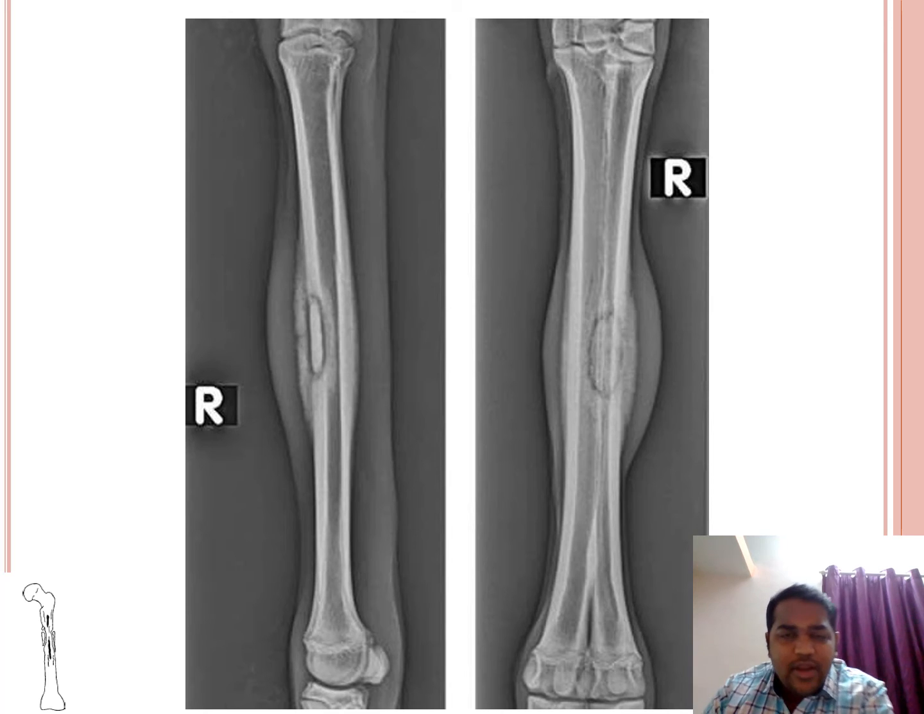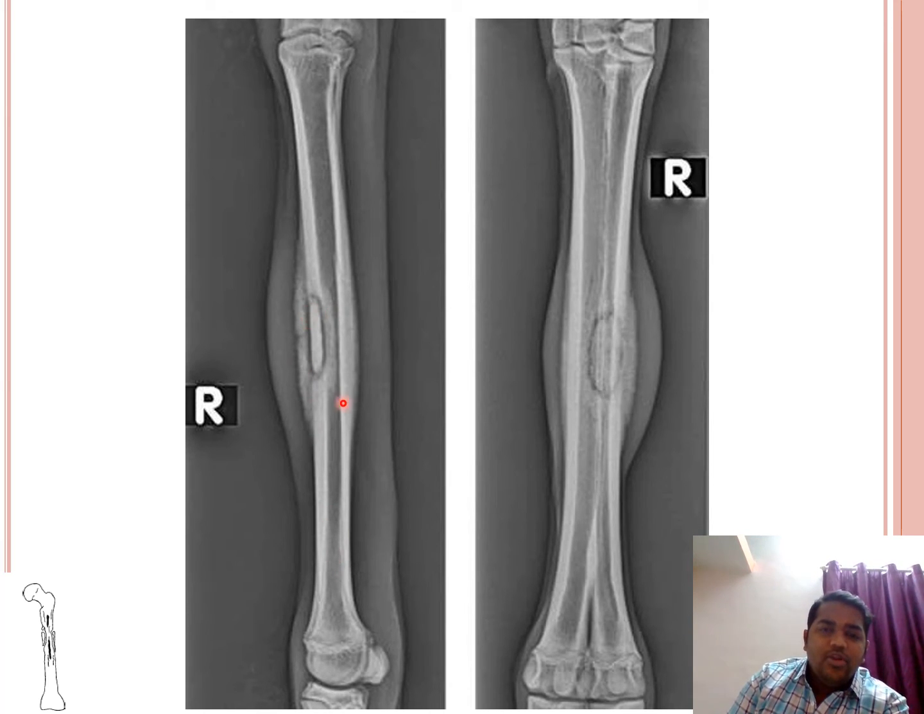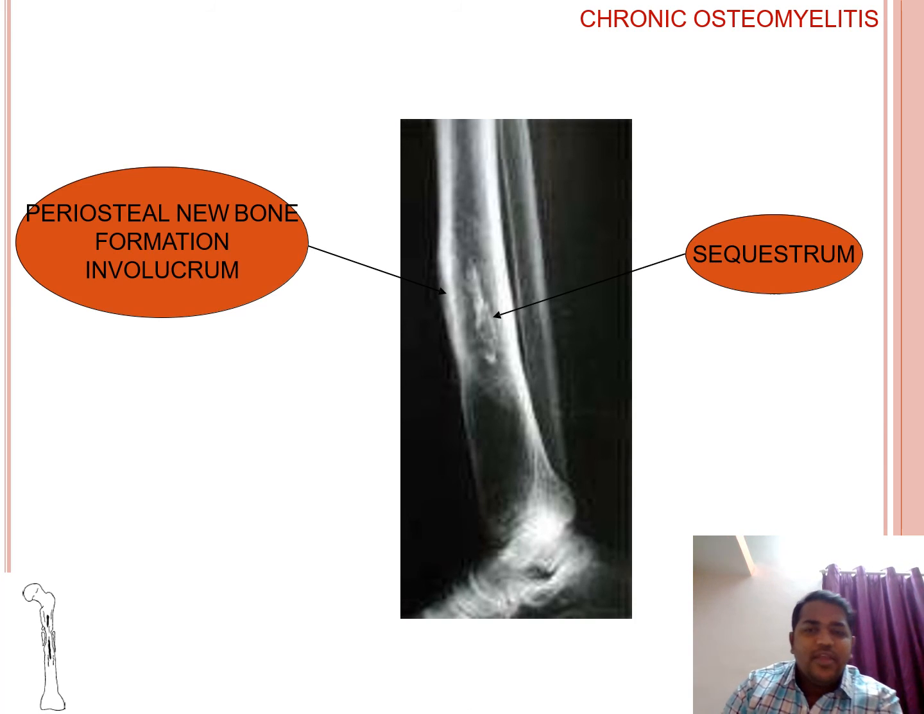So this is the X-ray of a long bone, in which we can see the sequestrum, this is the involucrum, and this is the new periosteal reaction formation, which is the most classical picture seen in case of chronic osteomyelitis. So this is another X-ray in which we can see periosteal new bone formation, involucrum and sequestrum.